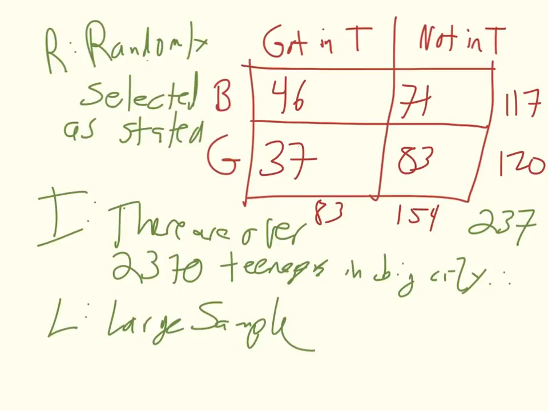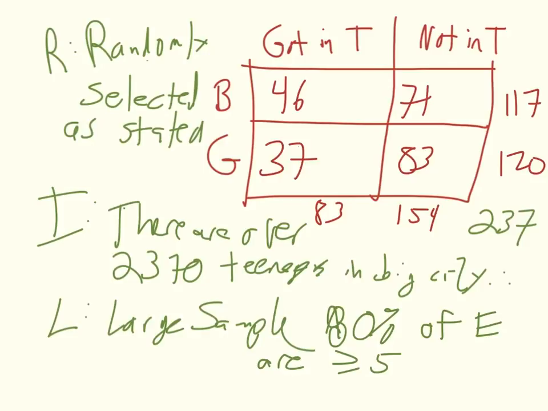All right. A large sample is that 80% or more of expected values are greater than 5. And I can do greater than or equal to.